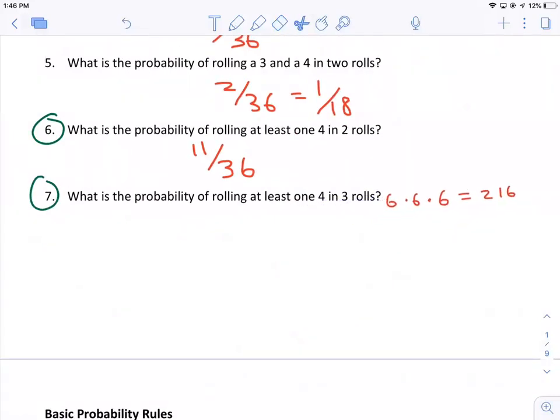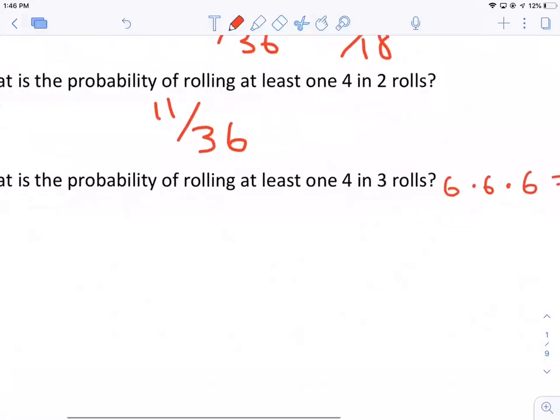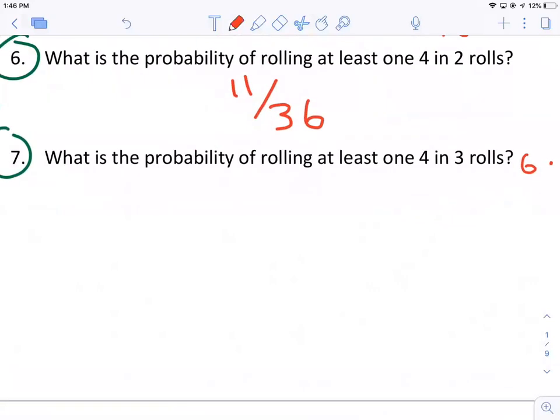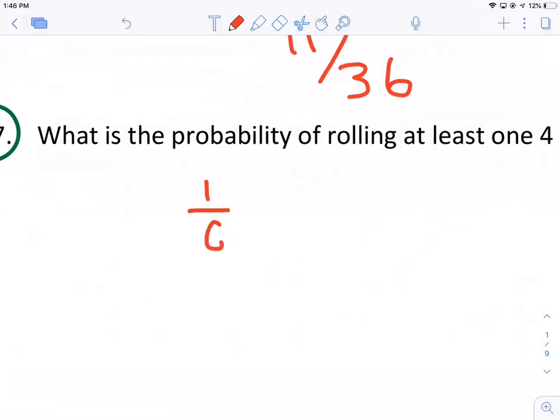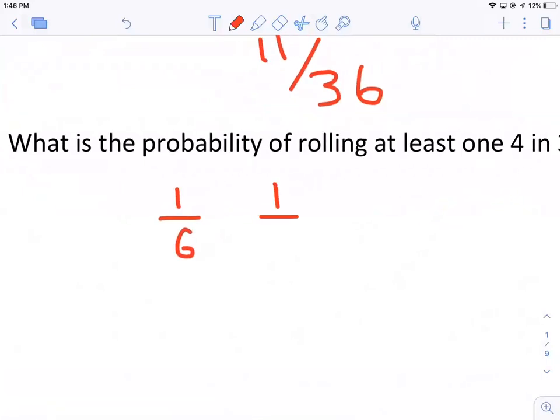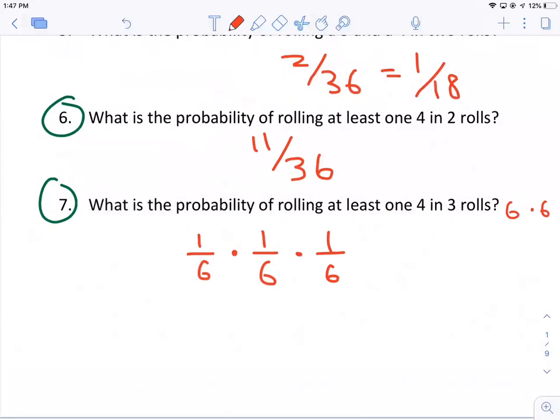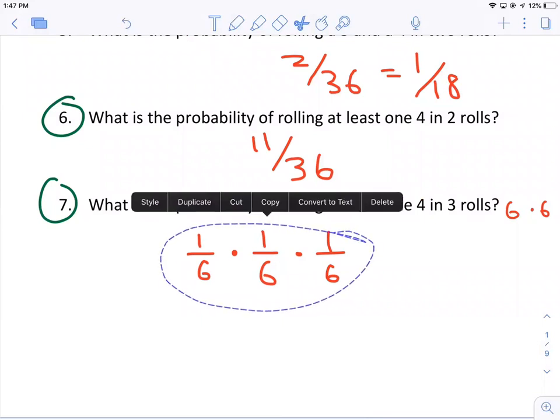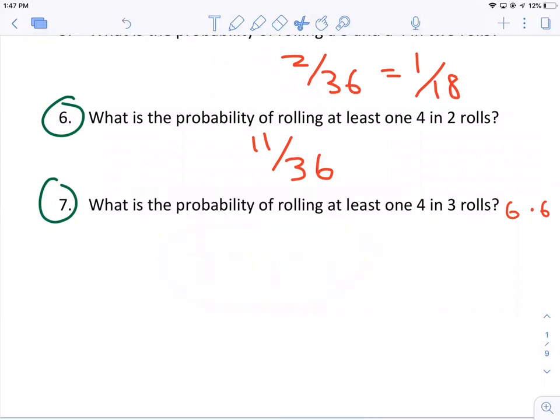So what most people try, well, they try by saying, at least 1 four. The chance of rolling a 4 is 1 out of 6. So people might try doing 1 over 6 times 1 over 6 times 1 over 6, but then you're finding the probability of rolling 4 three times in a row, right? When you multiply the probabilities together, that's going to give you the probability of all the events happening consecutively. And obviously that is not going to be correct, because the chance should be a lot higher than that.